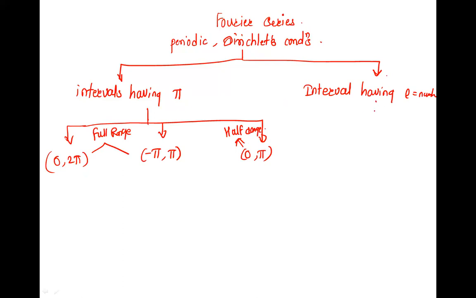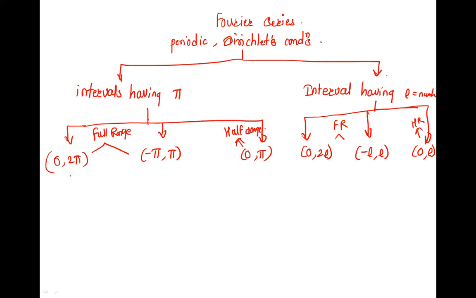Okay, same here. Interval is having L. Again, there are three types we have seen. First is 0 to 2L, minus L to L, and third one 0 to L. Once again, these two are full range, and this one is half range.